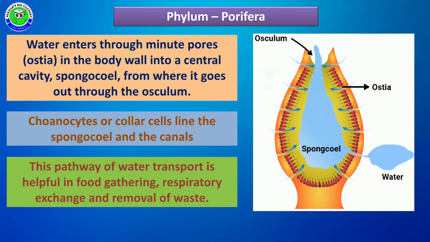Because of this body structure, water transportation can take place. The water present in their surroundings first enters into the spongocoel with the help of ostia, and this water is continuously pumped into the apical portion, and the water is released to the outside of their body through the osculum.